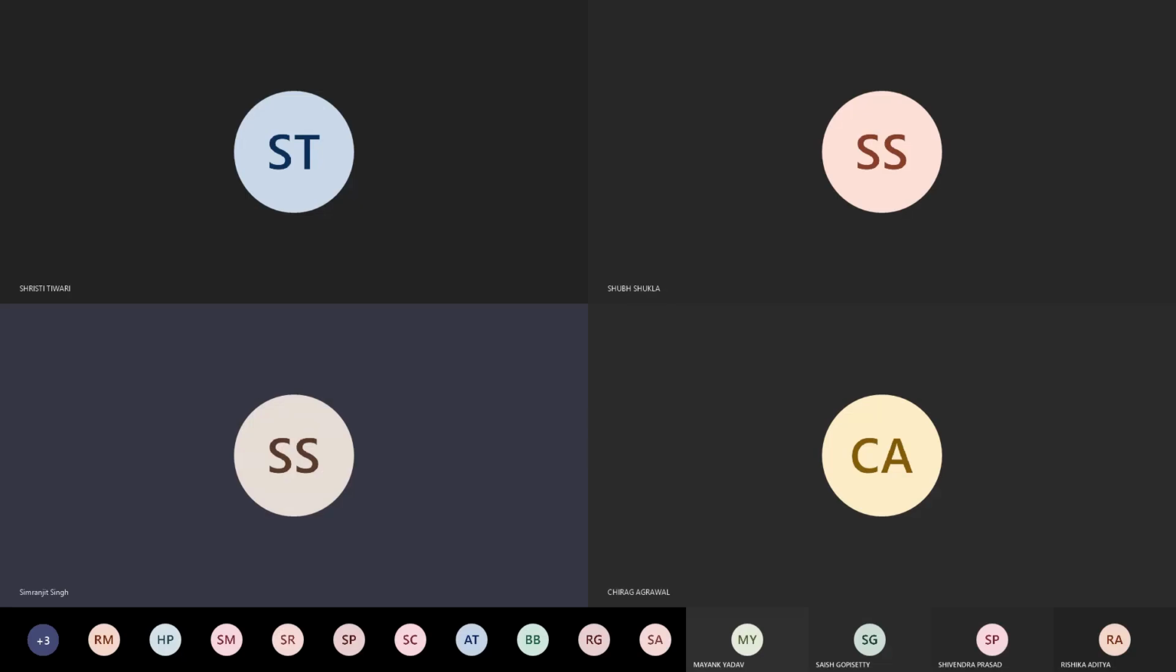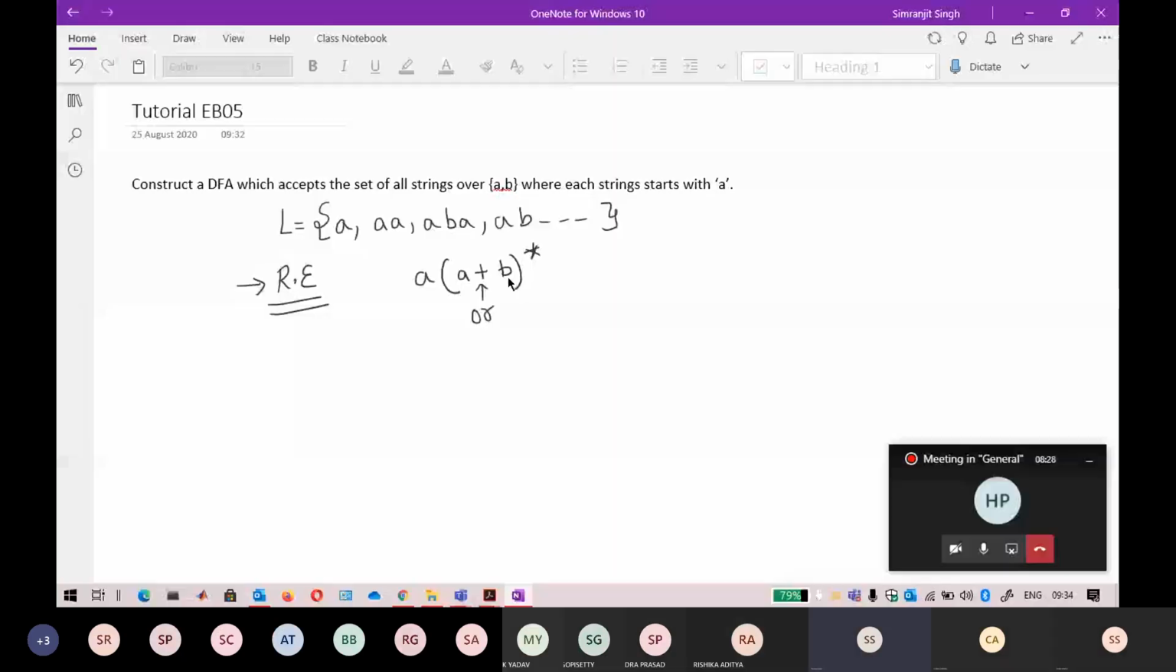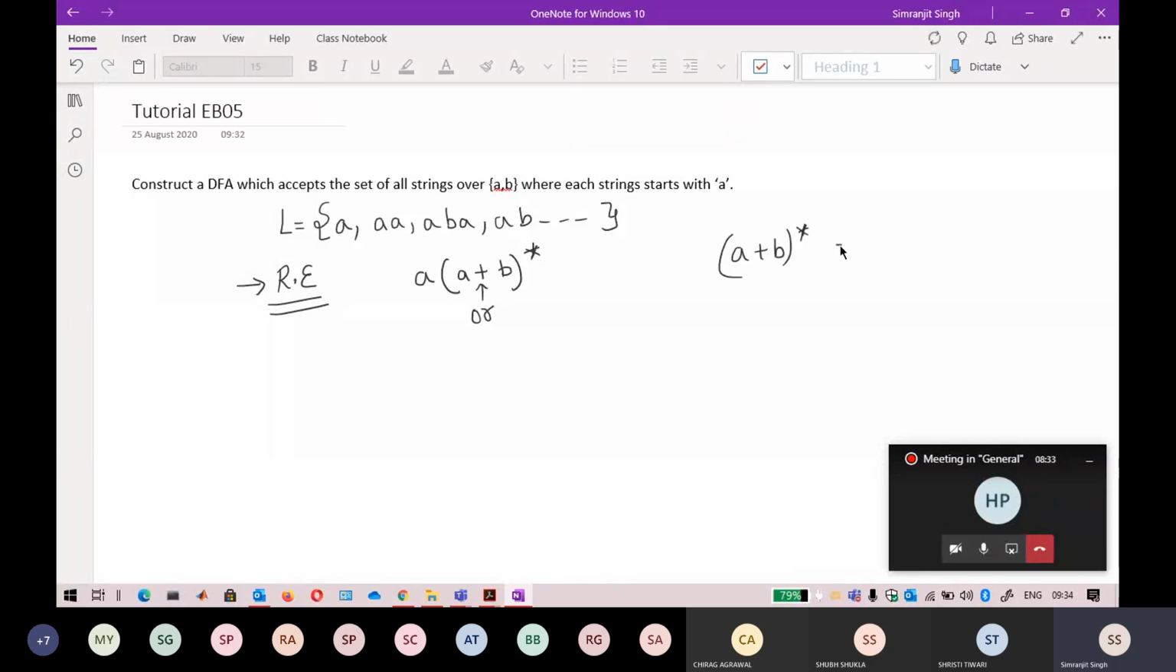So any number of A's or any number of B's can come. So if I just want to denote this AB star, it can be denoted in the form of automata like this. Any number of A's or B's, so plus here is or and comma here is or. If you want to denote A star, it is just a self loop of A. Why is it a self loop of A?